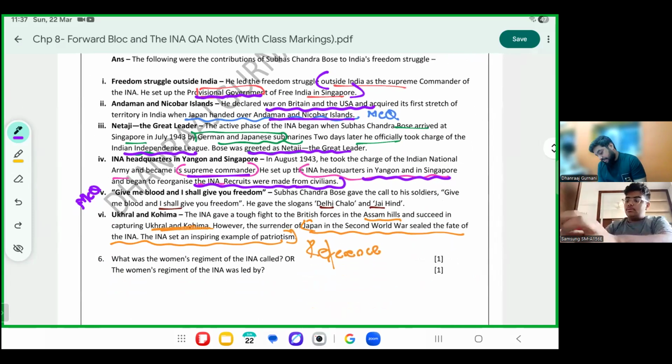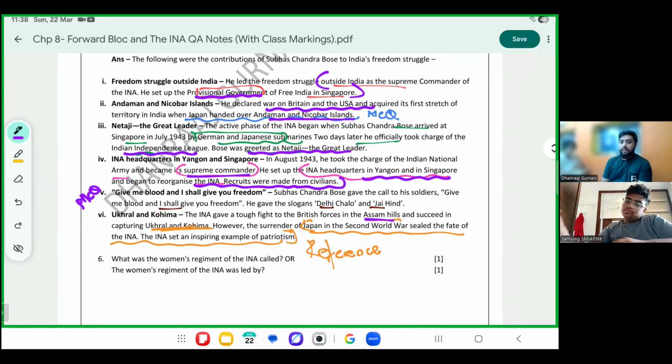The INA gave tough fights to the British in the Assam hills. Now they not only have captured Andaman and Nicobar, now they are capturing the mainland India also. Understand, mainland India was little difficult to capture because that was mainland. अंडमान निकोबार थोड़ा साइड में था, पानी से अटैक करके ले लिया. अंडमान निकोबार आइलैंड्स के बाद they came to mainland India. Assam hills, they captured Ukral and Koima. However, reference can be given to the last line.